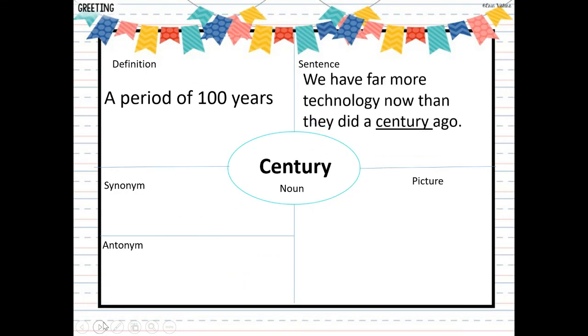We have far more technology now than they did a century ago. So technology meaning computers and phones and washers and dryers. Think about 100 years ago. What a difference. We have far more technology now than they did a century ago. And our synonym is going to be 100. And just like decade, there is no antonym for century.